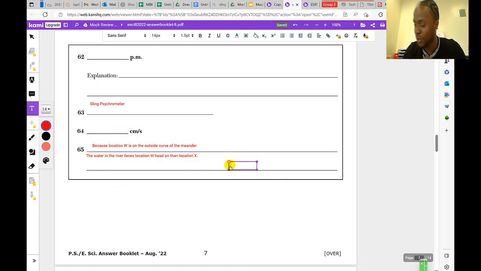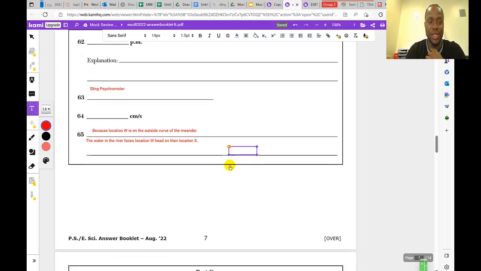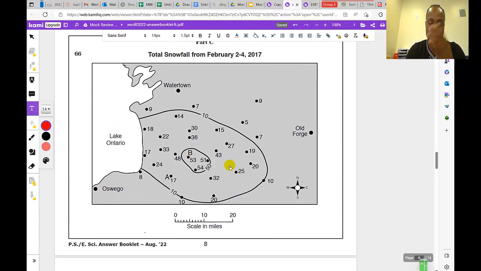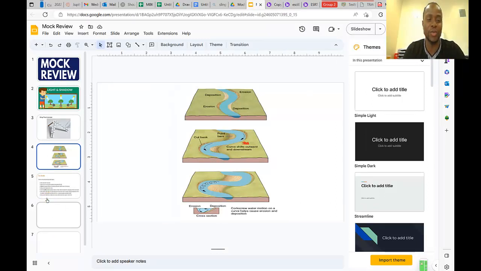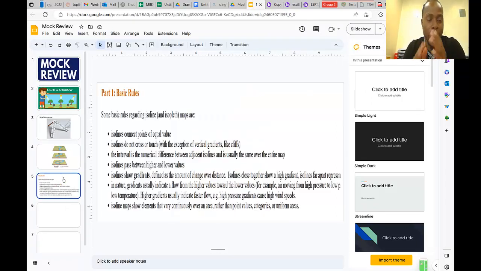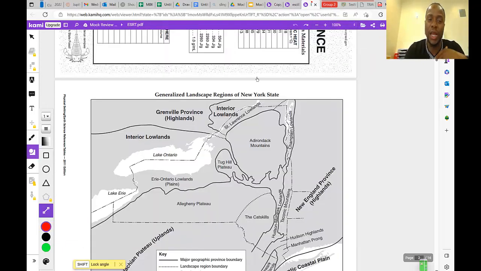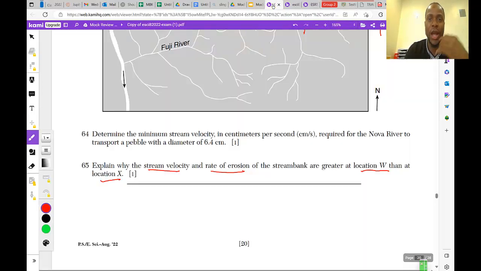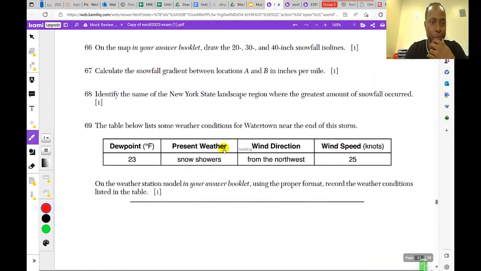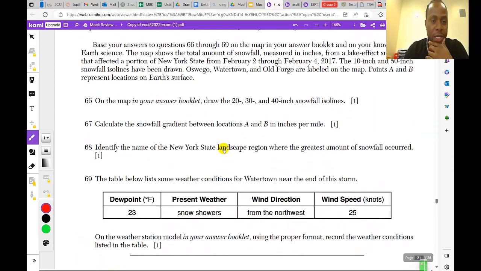Okay, let's move on. Question number 66 will be next. Oh my god. Question number 66. Easy breezy. Let's walk through it. We can do this. All right. Drawing of contour lines is really easy. Let's read the question first and then give a more detailed explanation, and hopefully that would guide us in tackling this.